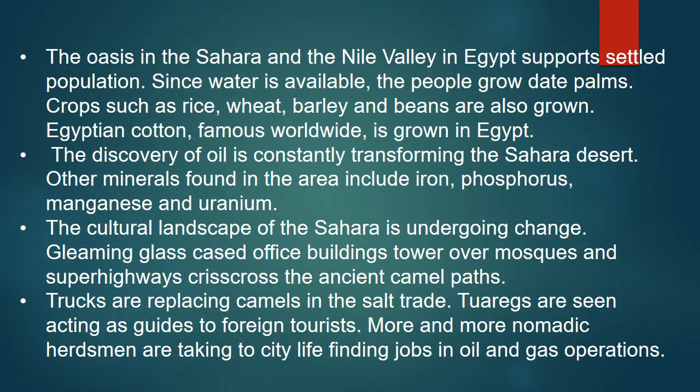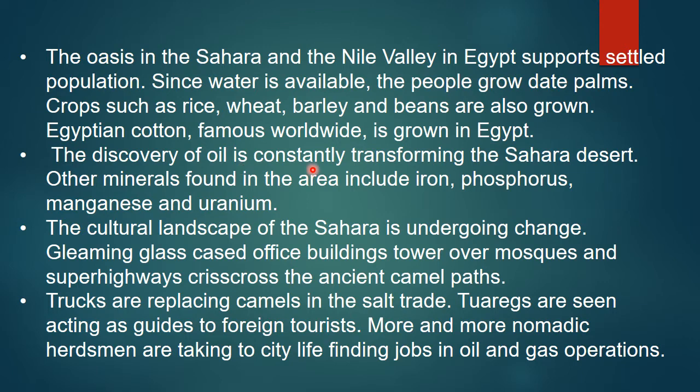Next, in the Sahara, the Nile Valley in Egypt supports a settled population. Since water is available there, the people grow date palms. Crops such as rice, wheat, barley and beans are also grown. Egyptian cotton, famous worldwide, is grown in Egypt.